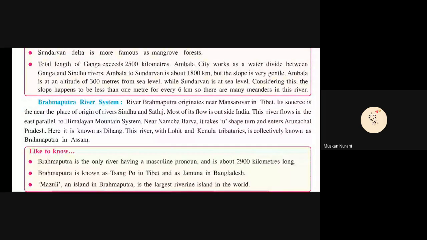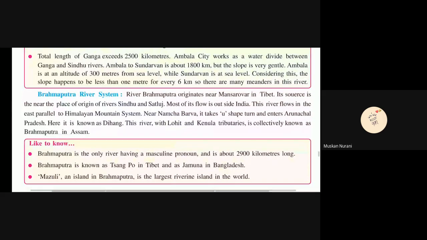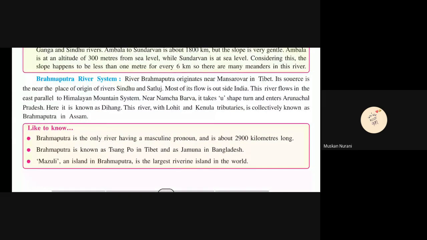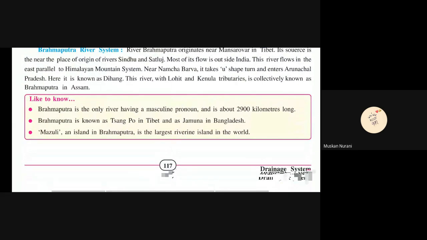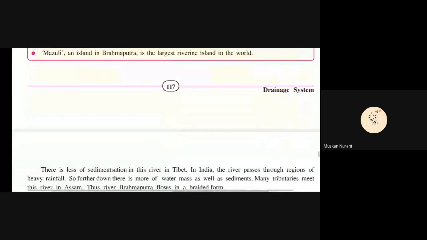Brahmaputra river system. It also starts from Mansarovar in Tibet. Its main source is near Sindhu and Satluj. Then it flows east, parallel to the Himalayan rivers. Then it forms a U shape in Arunachal Pradesh near Namcha Barwa. Then it meets the Lohit and Kanula tributaries. That's why it is known as Brahmaputra in Assam.